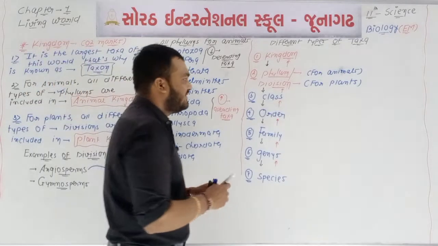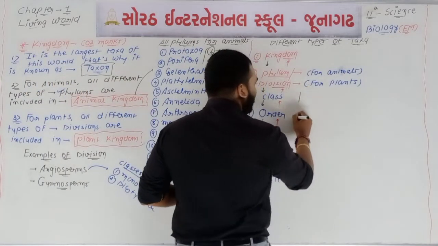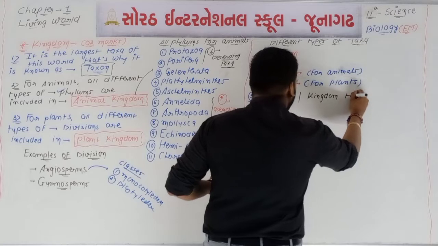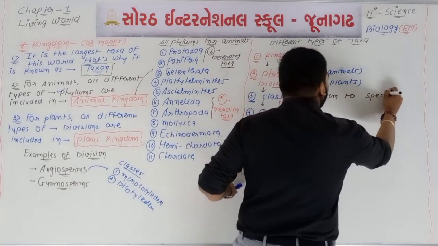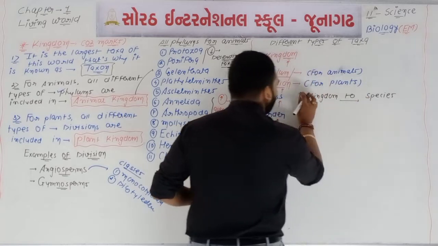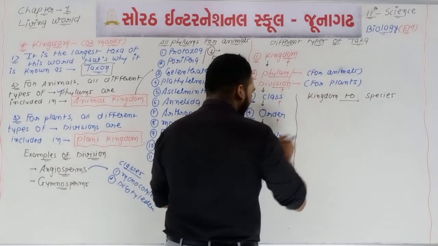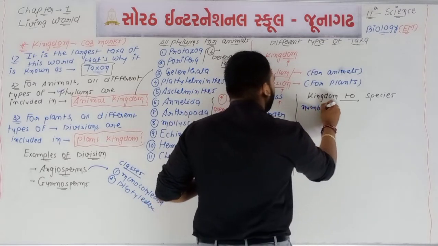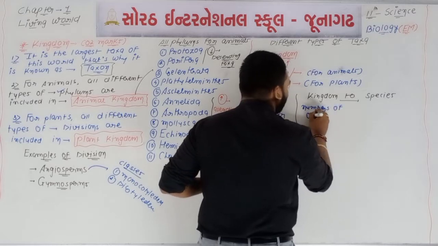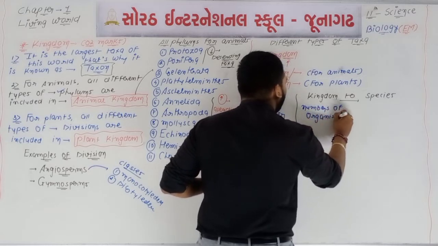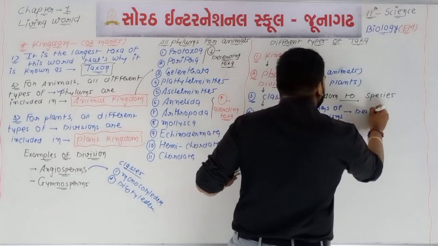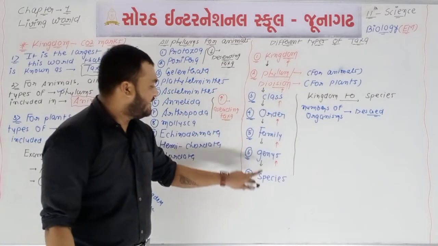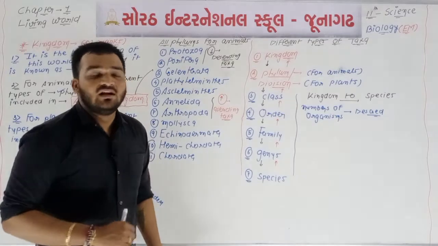Now some important aspects are there. Here I am writing: if you go from kingdom to species, then the number of organisms decreases. Means if you are going from number 1 to number 7, from kingdom to species, then the number of organisms will decrease.